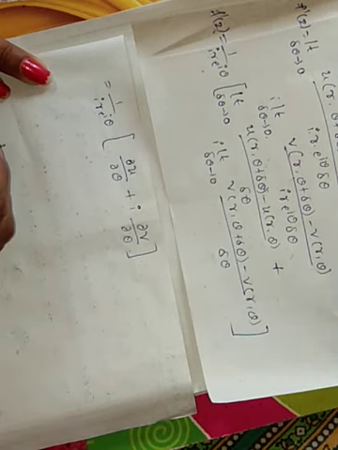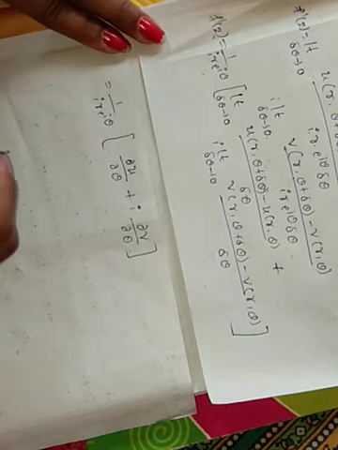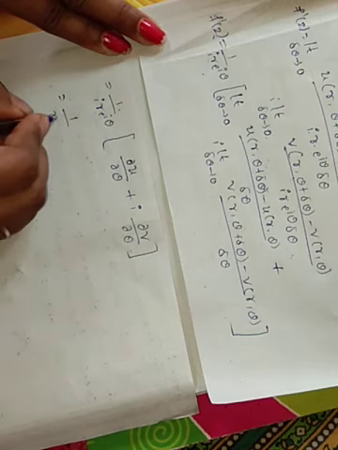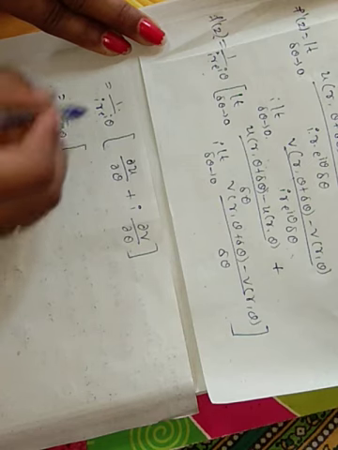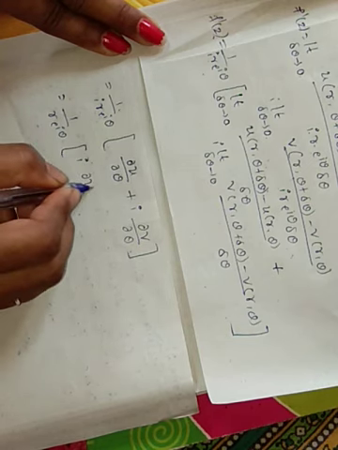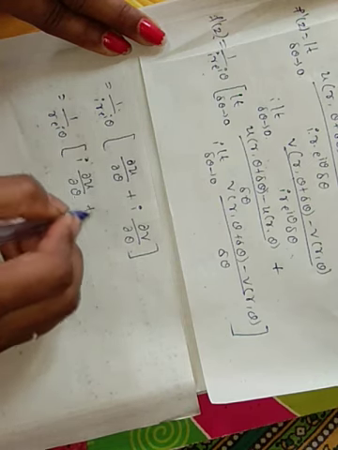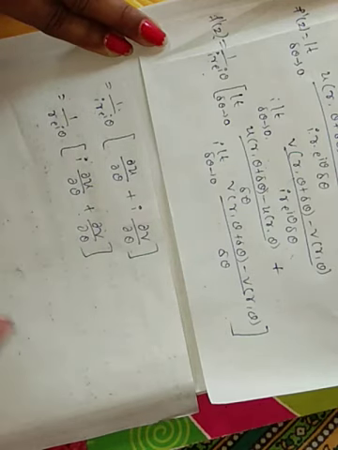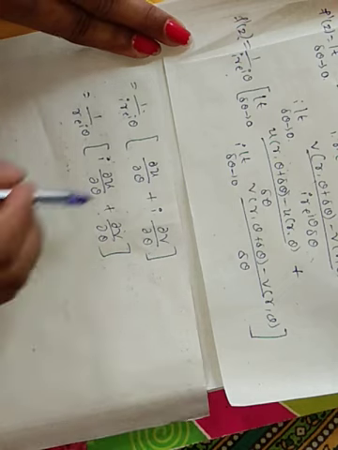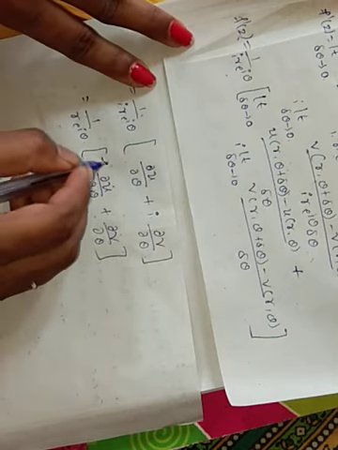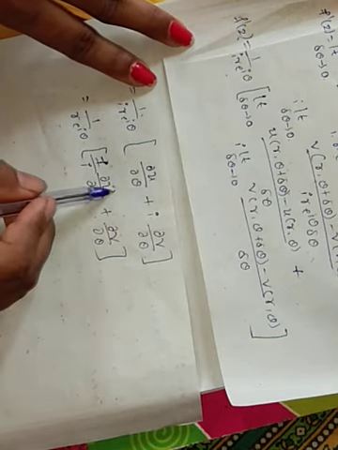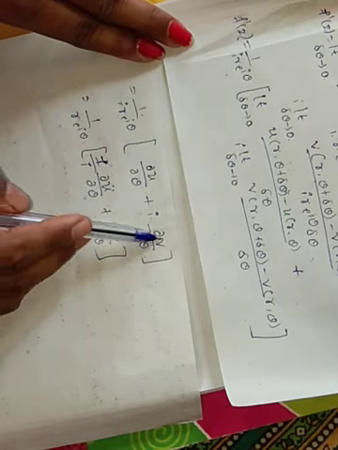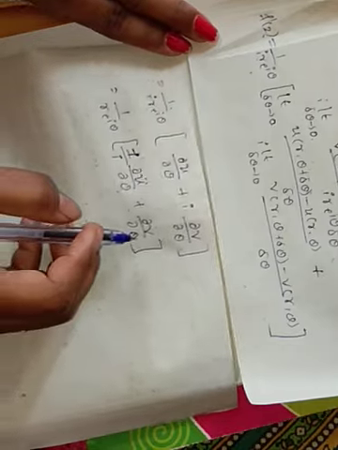Now keep this 1 by r e raised to i theta as it is outside. Take the i inside: 1 by i into dou u by dou theta plus, when you take the i inside, i gets cancelled, dou v by dou theta remains.